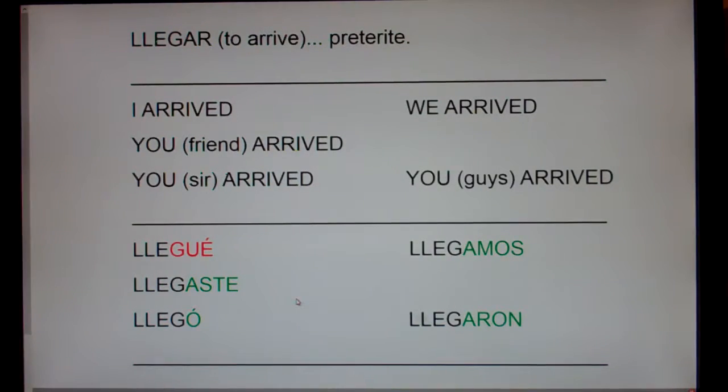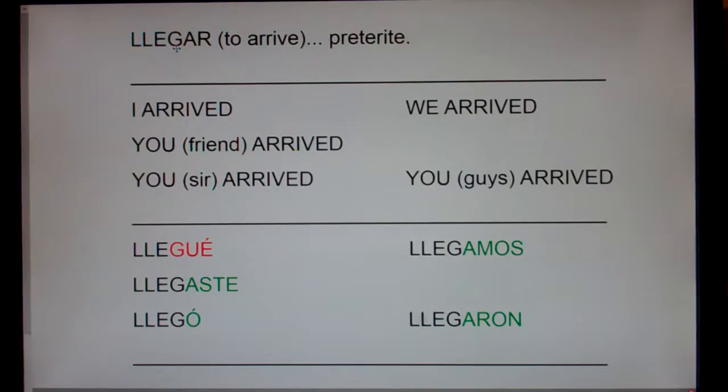These verbs are irregular in the yo form only of the preterite. If it's car, you chop off the CAR and add QUE. If it's gar, like llegar, you chop off the GAR and add GUE. And if it's zar, like almorzar or alcanzar, you chop off the ZAR and add CE.